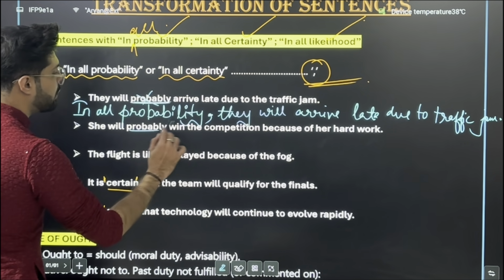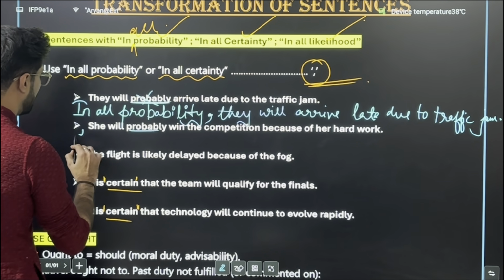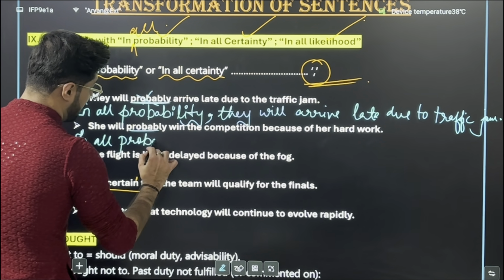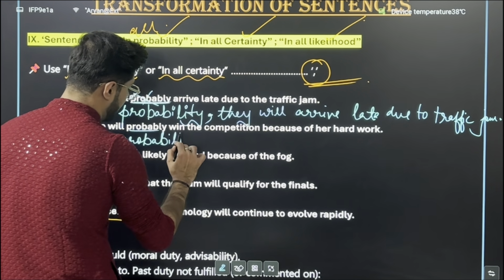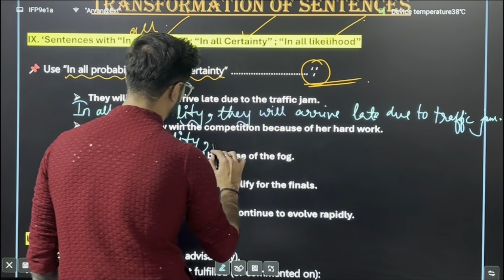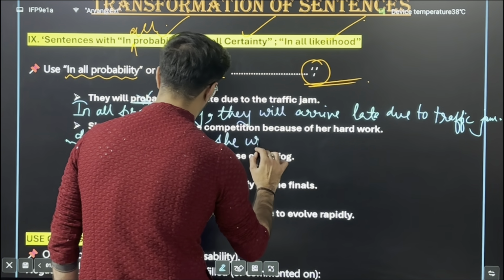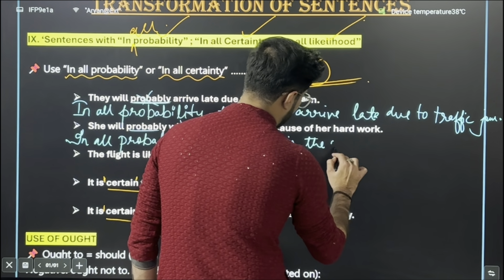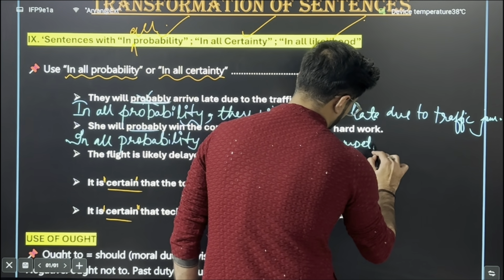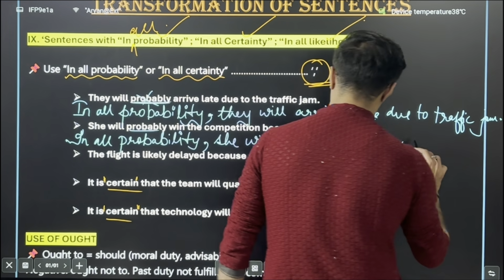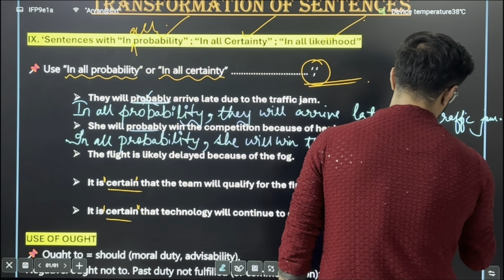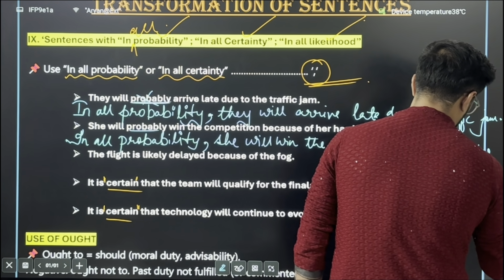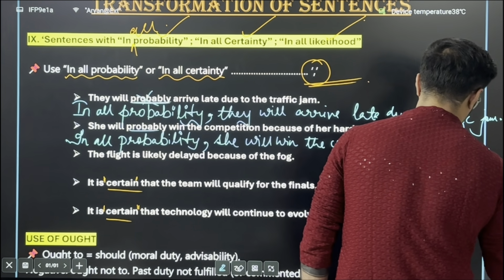She will probably win the competition because of her hard work. In all probability, comma, just copy paste: she will win the competition because of her hard work, full stop.